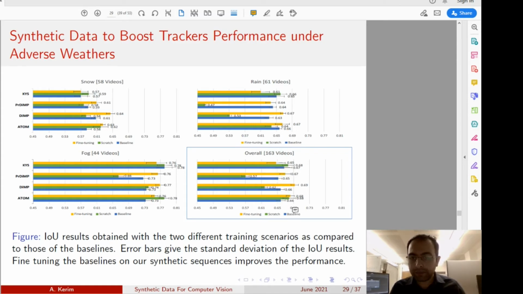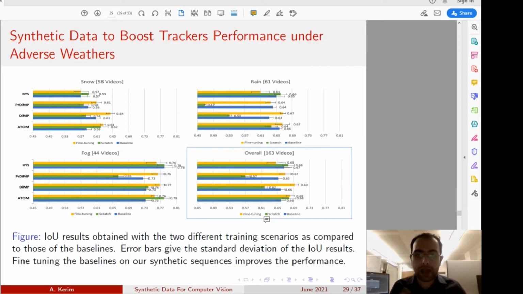The baseline is shown in blue, training from scratch on our synthetic data is shown in green, and here in yellow, fine-tuning on our synthetic data is shown for 4 different trackers. They are ATOM, DiMP, PrDiMP, and KYS. As you can see, fine-tuning or training on our synthetic data can improve the tracker performance under adverse weather condition.